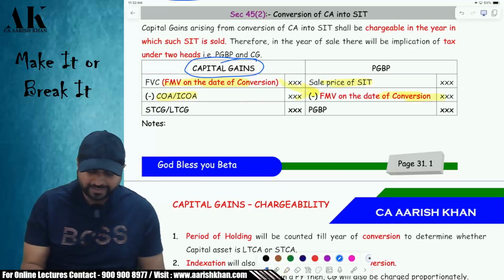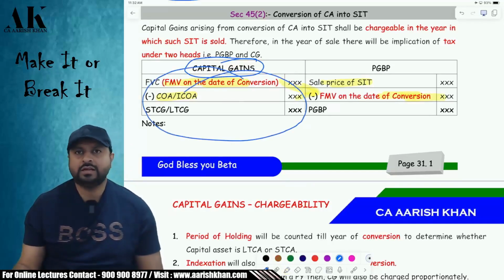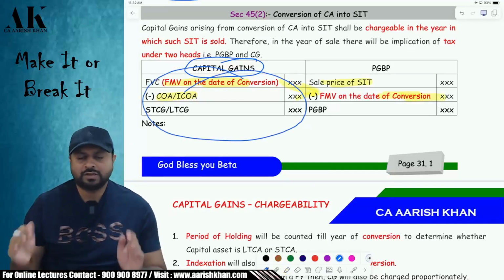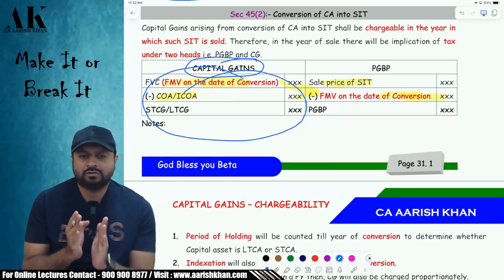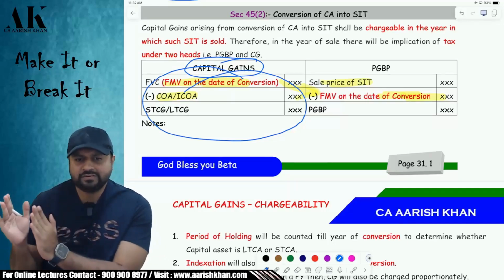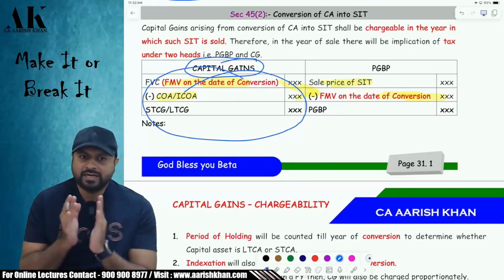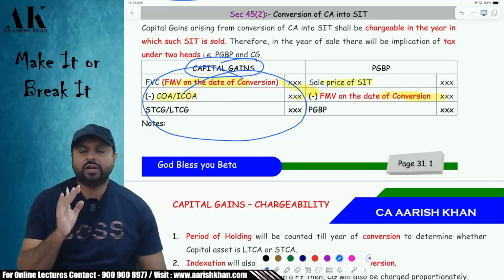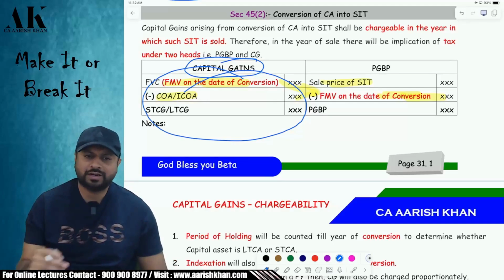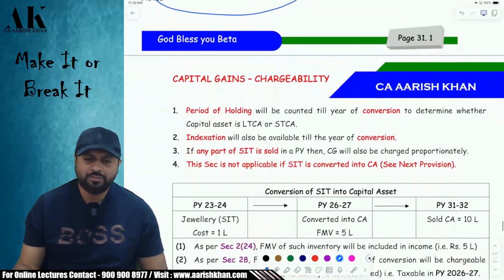Now, while computing capital gains, you will also check whether the asset is long term or short term. Sir, from where to where do we count? From the date of purchase till the date of conversion, you have to count the period of holding. The indexation will also be available from the date of purchase till the date of conversion. Period of holding and indexation, both will be counted till the date of conversion only. Then you determine whether the asset is long term or short term and accordingly take the indexation. Okay. I hope it is clear to all of you.